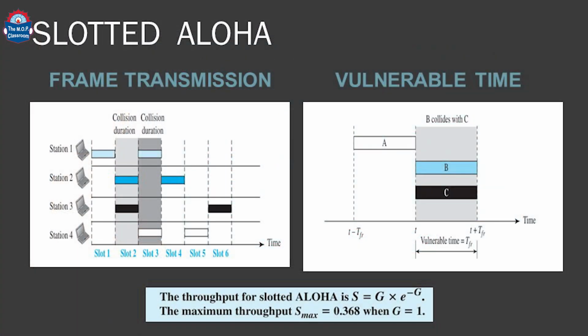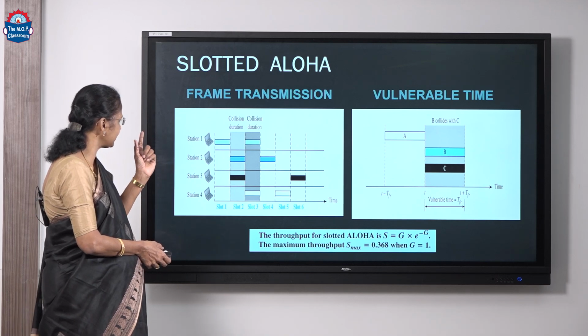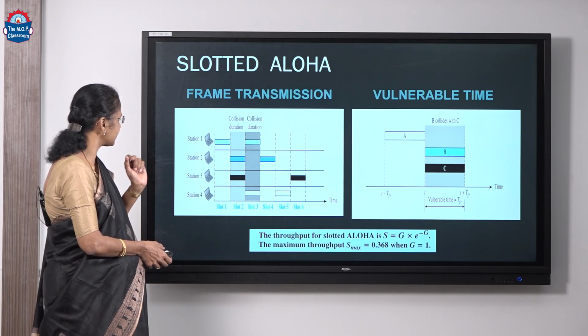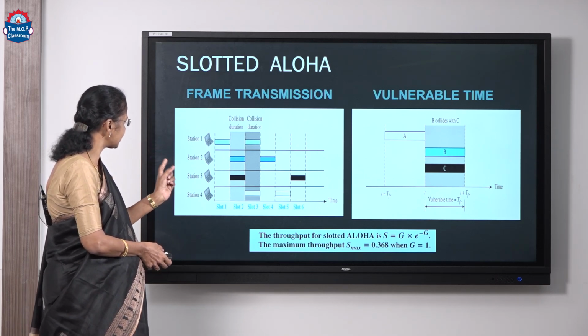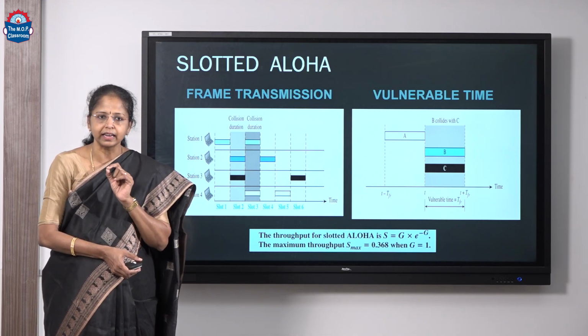The improvisation of pure Aloha is slotted Aloha. So, what is the difference in slotted Aloha? The timeline is divided into slots. The condition here is that each station can send only at the start of a time slot. Station 1 has started during the first time slot, and stations 2 and 3 have started during slot 2. In between time slots, no station can transmit.